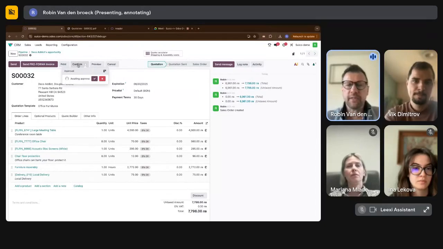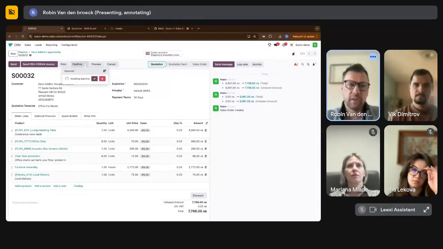rights, when you click on this button, it will be sent as a task, as an activity, to an approver. The approver can then approve. The salesperson will be notified again that it's now approved, and then can continue the confirmation.